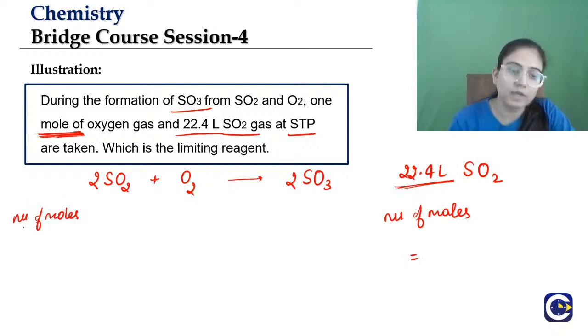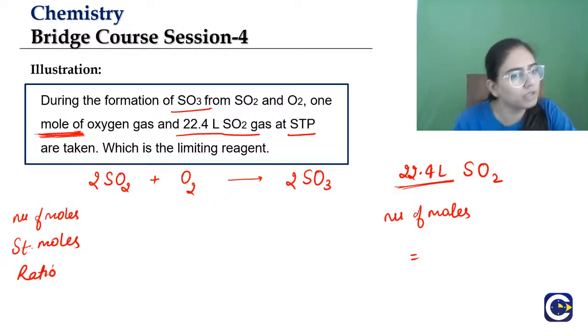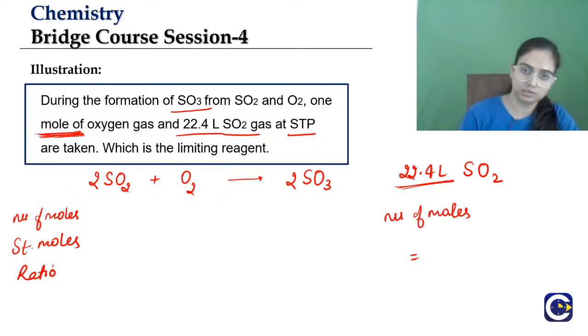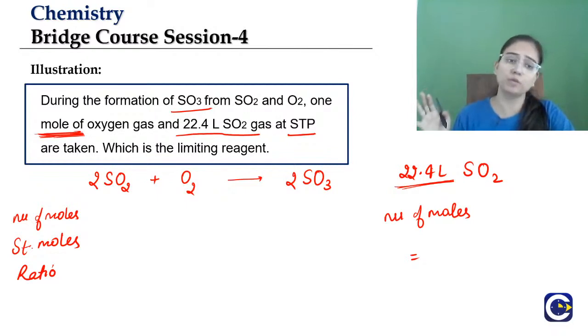So we will see number of moles and then stoichiometric moles, and then we will find out the ratio. You just have to find out the ratio, whether in terms of gram or in terms of moles. In terms of gram you will calculate when you have been given amounts, and moles when you have been given moles. As simple as that.